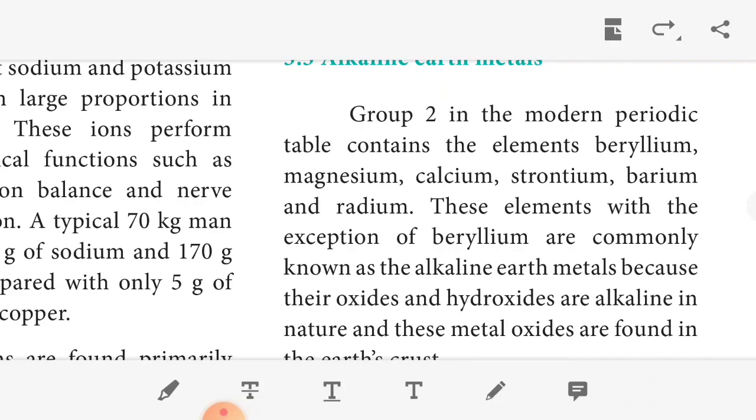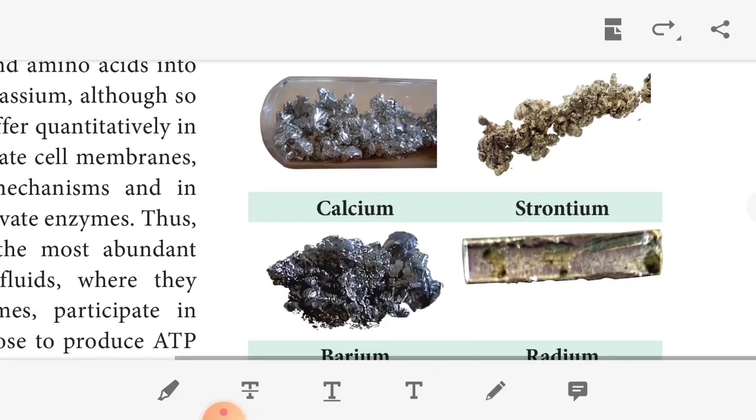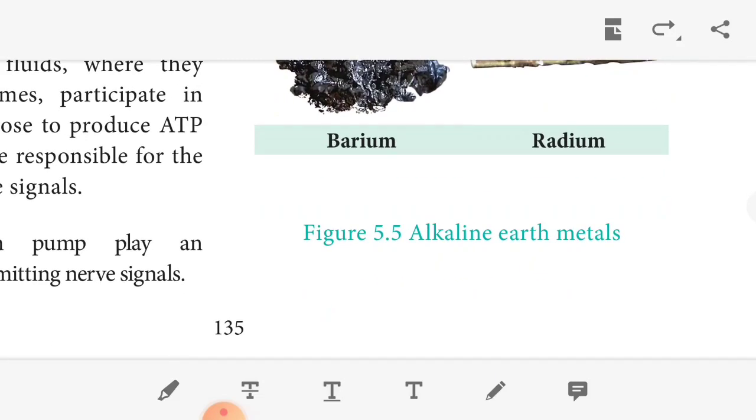Alkaline means basic in nature, because these metals react with oxide and hydroxide. Calcium reacts with oxide, and we get calcium oxide. Calcium with hydroxide, OH, gives calcium hydroxide. The alkaline nature means basic in nature, because the pH is more than 7. So it is called alkaline in nature. These metals react with oxygen to give metal oxides. For example, calcium reacts with oxygen, and we get calcium oxide, which is found in the earth's crust. So here are beryllium, magnesium, calcium, strontium, barium, and radium. These are the alkaline earth metals.